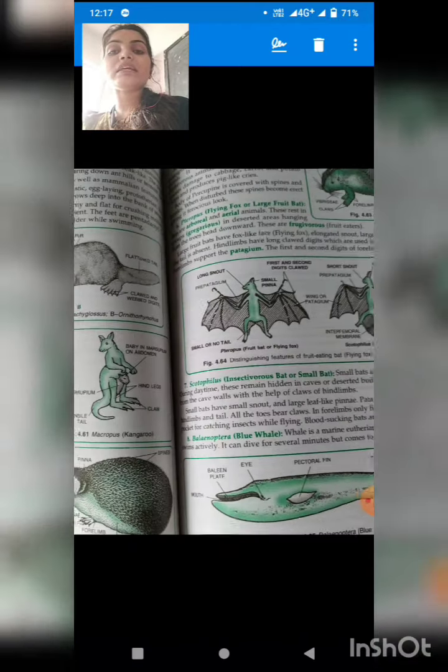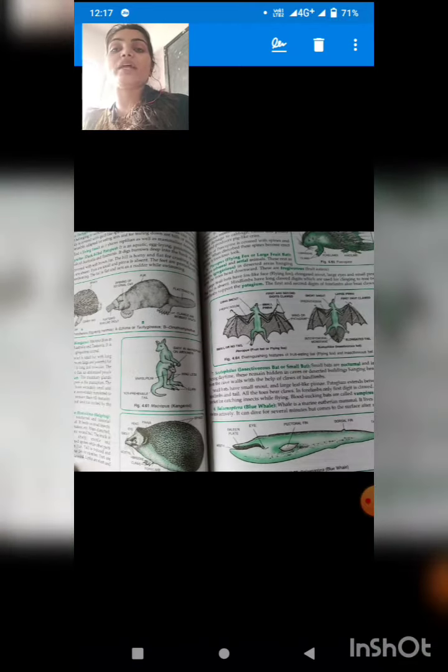But these are animals, students, who give birth to young ones, means they don't lay eggs. So the animals who give birth to young ones come into which class? They come into the class Mammalia. We also come into the class Mammalia. Here you can see different examples of animals which come into the category of Mammalia.